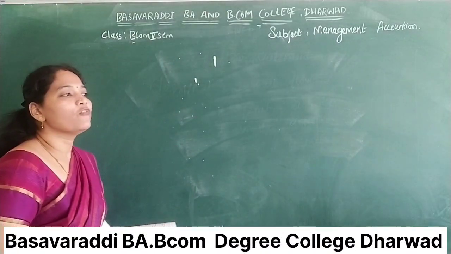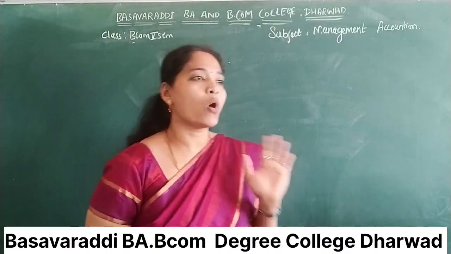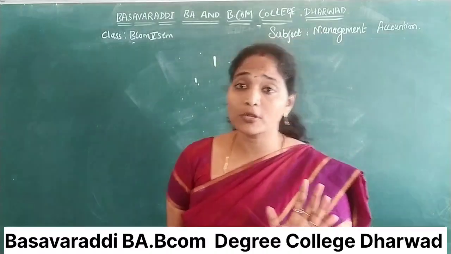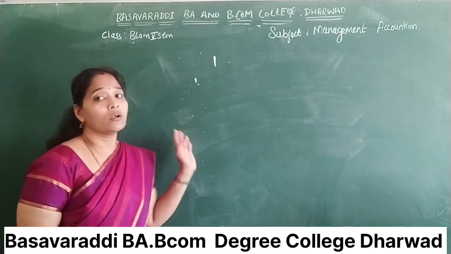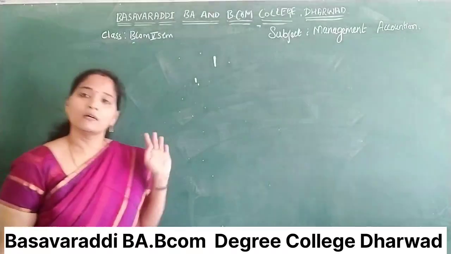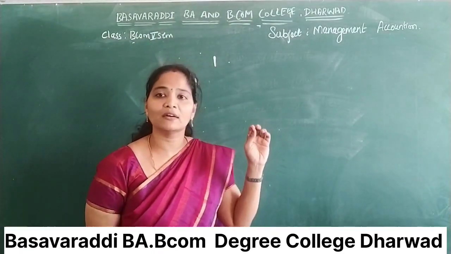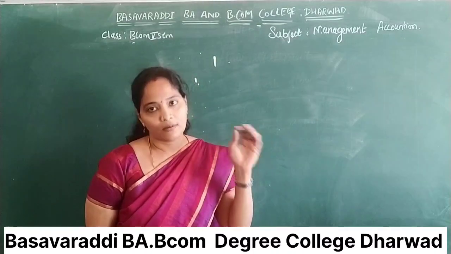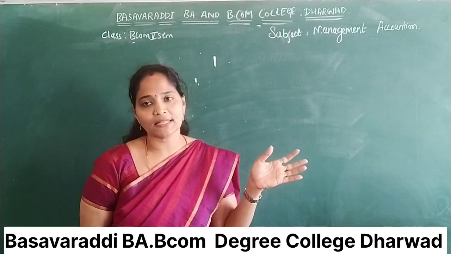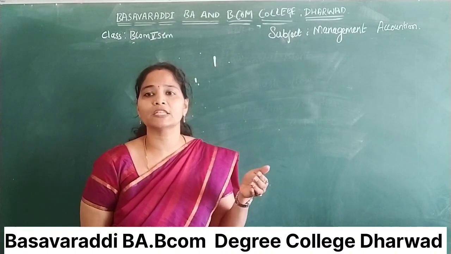Now directly start the problem. What is the format of this problem? Same as what we did in the fund flow statement, the same we have to do in the cash flow statement. First we have to write the closing balance of profit and loss account, and we have to add the expenses.